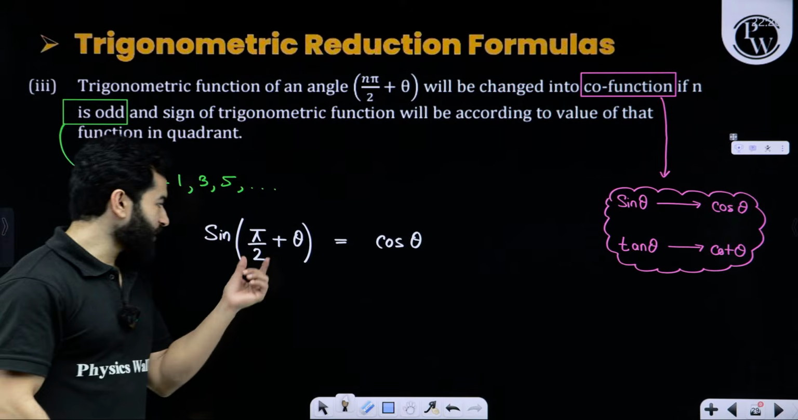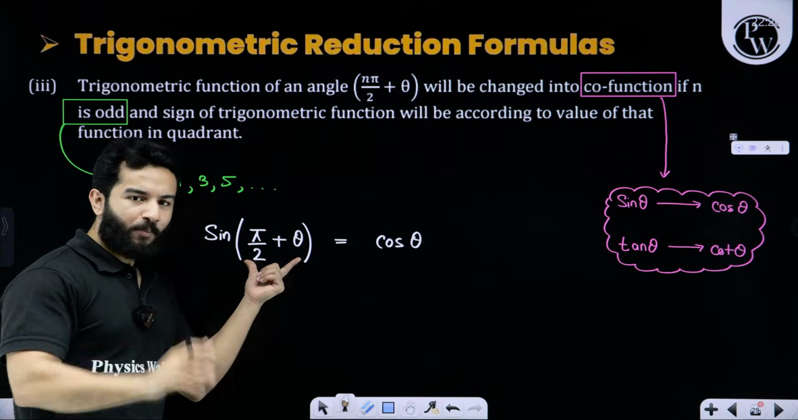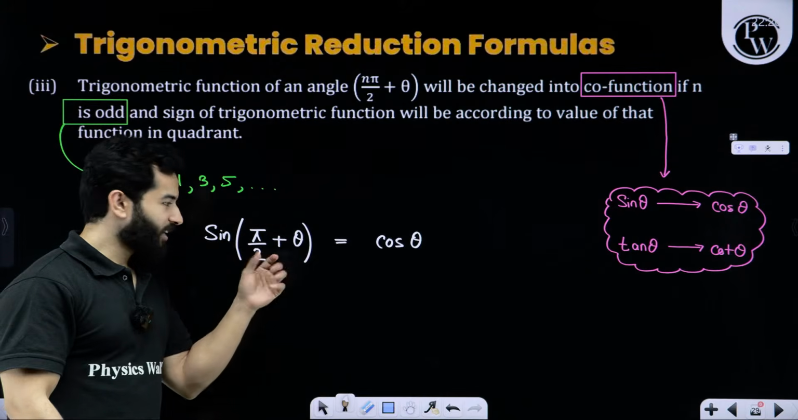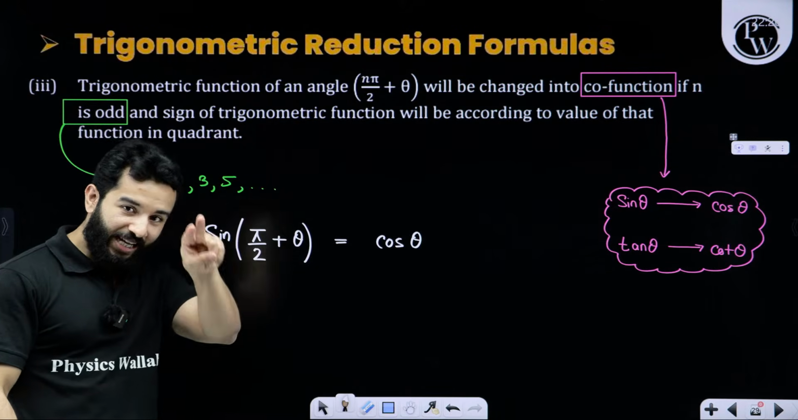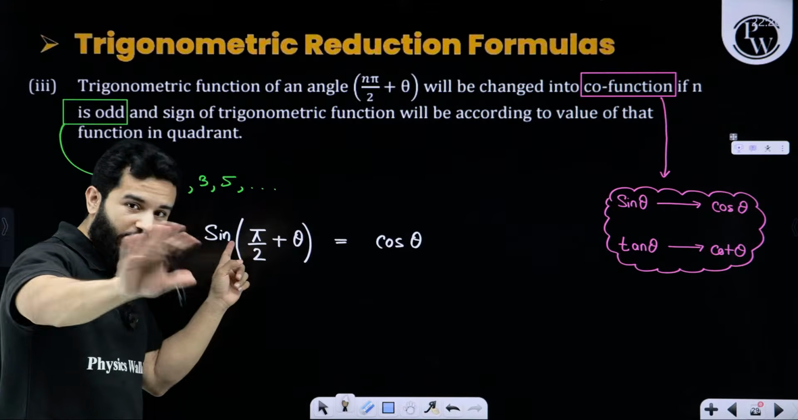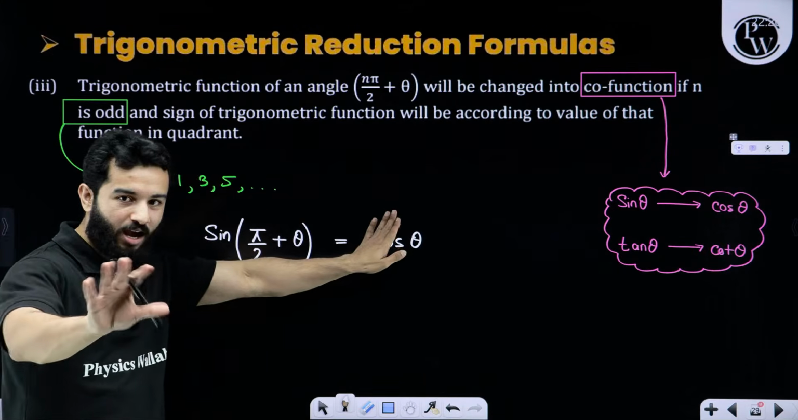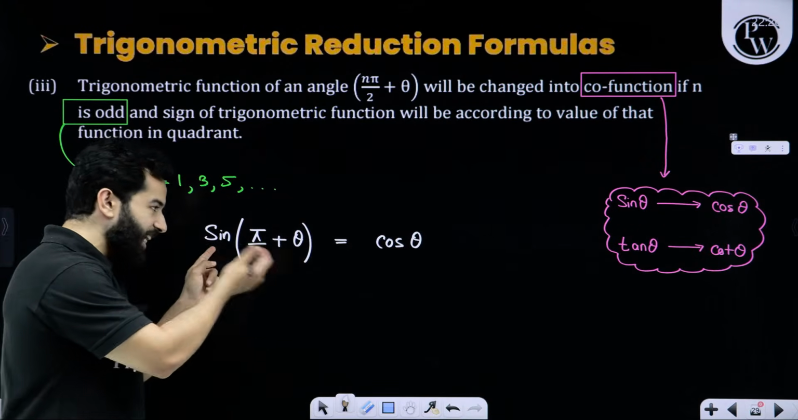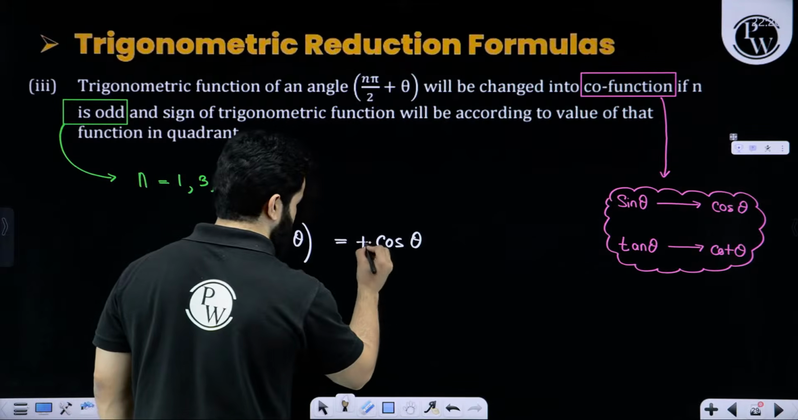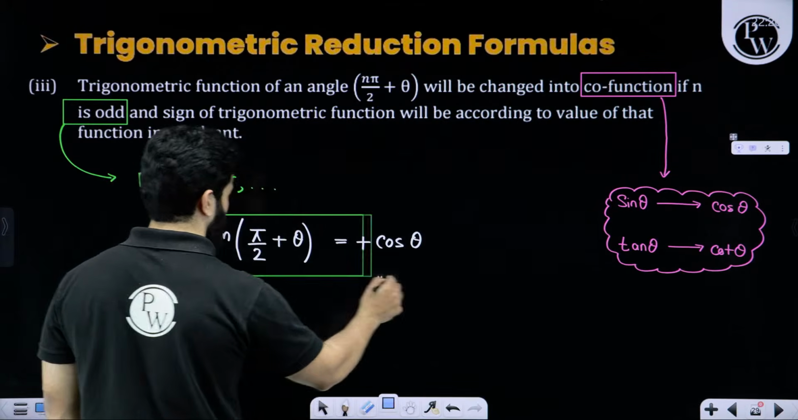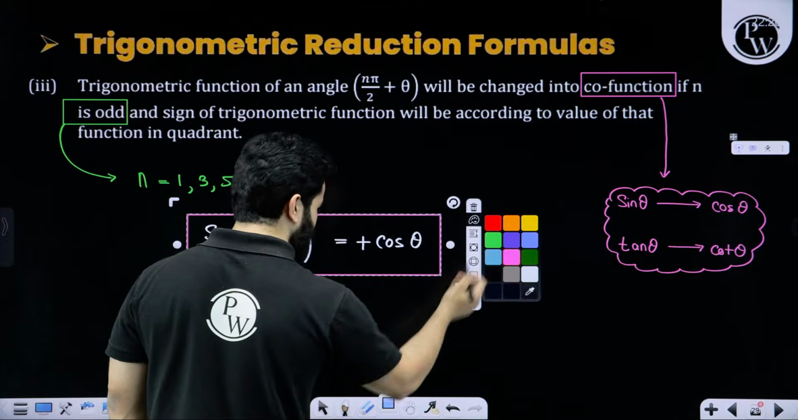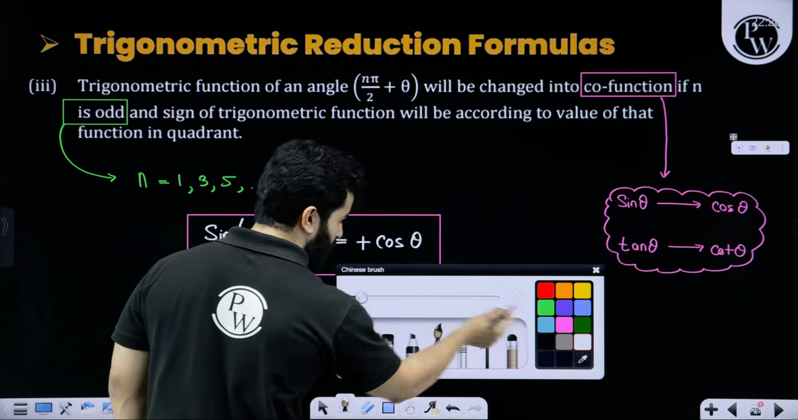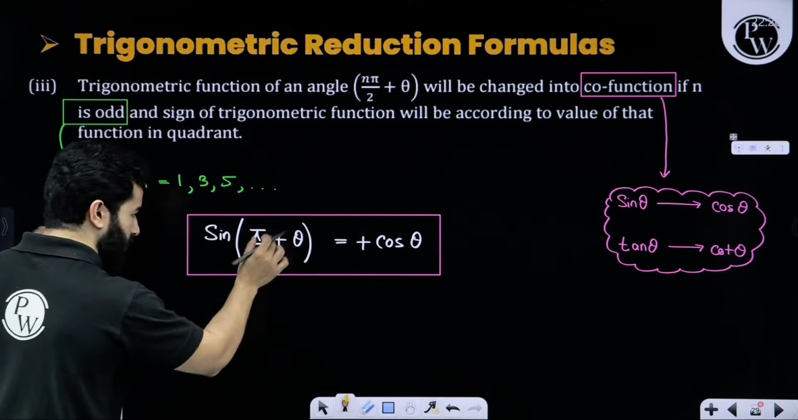And my dear friends, pi by 2 plus theta is the second quadrant. In the second quadrant, sine is positive. We don't have to look for cos now, we have to look for sine. Sine is positive, so we are going to put a plus sign. And why is cos only the complementary function? Because even when you rewrite it,